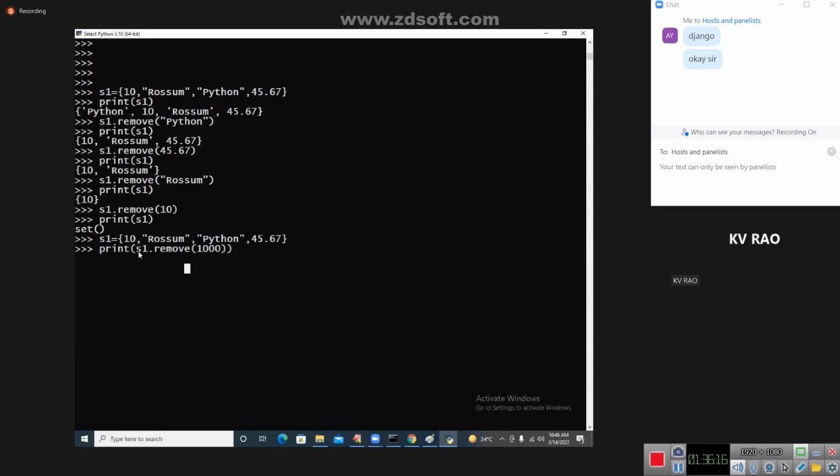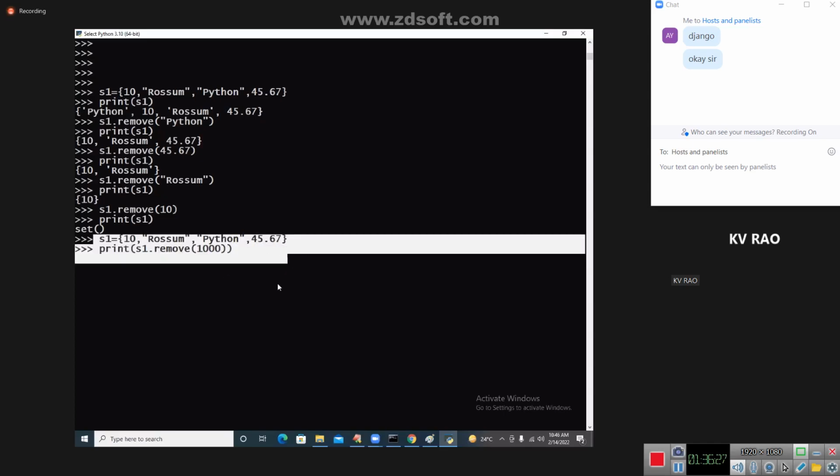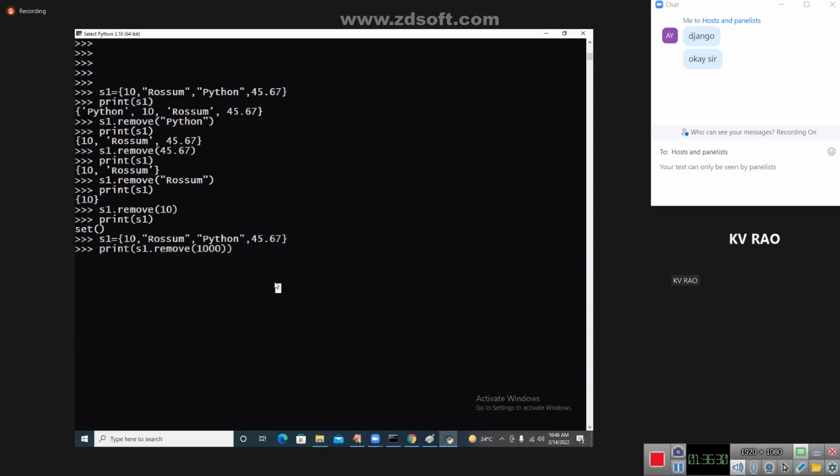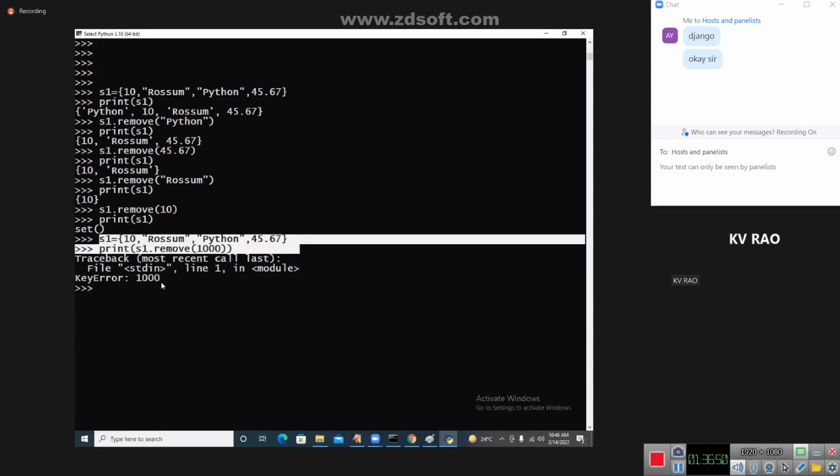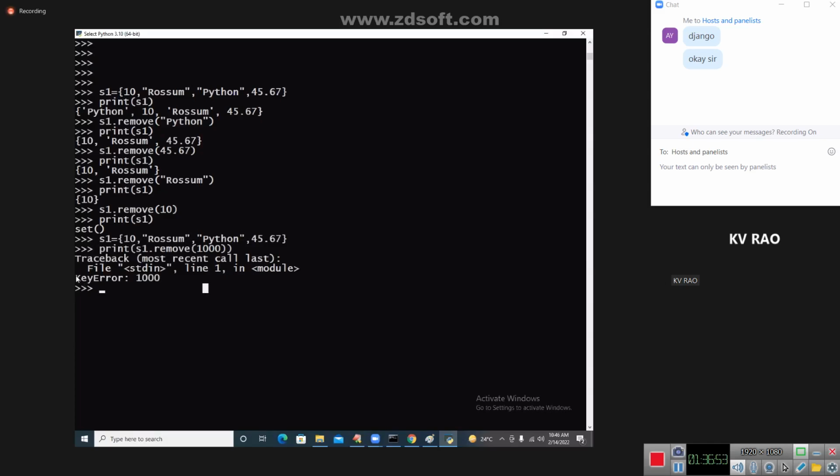Value error. But in the case of set, listen very carefully, it is not a value error. It is a key error. Why? Because all elements of set are unique, and unique elements are called keys. See, my dear students, key error. The 1000 element is not there in S1. That's why you will get an error. Which error, my dear students? Key error.